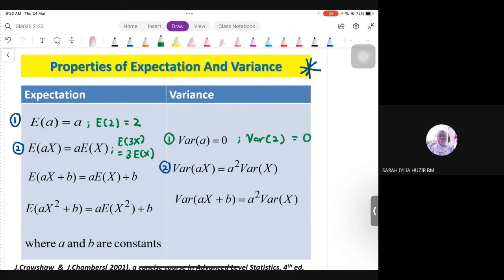Okay, for variance, kalau kita nak bawa keluar constant tu, we have to square the number up. Macam tu. Sebab tu variance of aX, kita nak bawa keluar a, dia akan jadi a squared times with variance. Okay, dari segi numbering kita bagi contoh lah. If saya ada variance of 3X, in order to bring 3 outside the bracket, it will be 3 squared times with variance X.